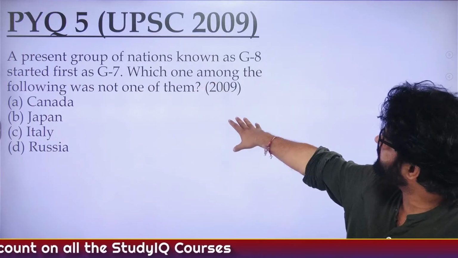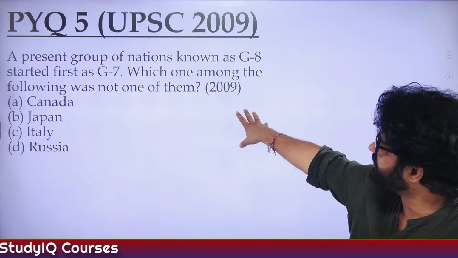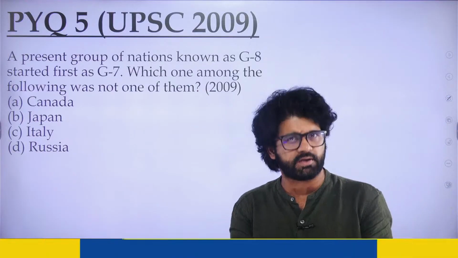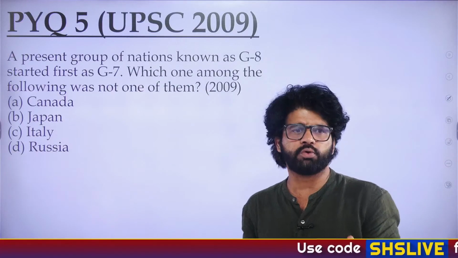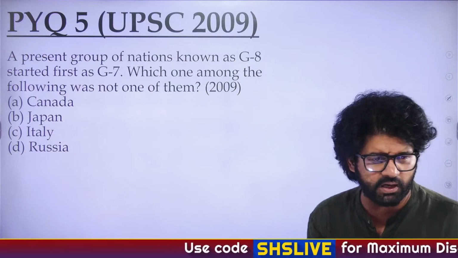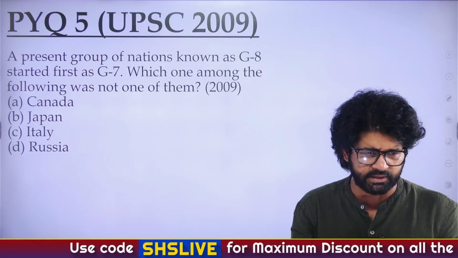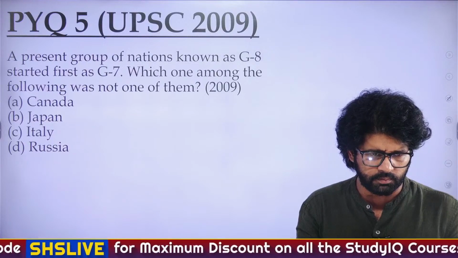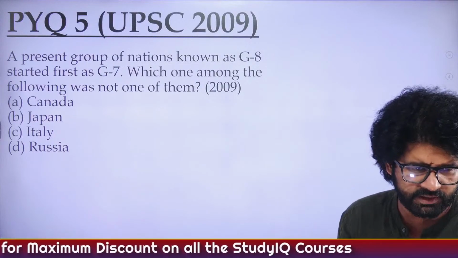The group of nations started first as G7. It became G8 when Russia joined it, and then again they excluded Russia. So the answer is D, Russia, as first stated by Mamta, Anuj, Shashmita, Ravi, Sanjana and Rishi. Cool.